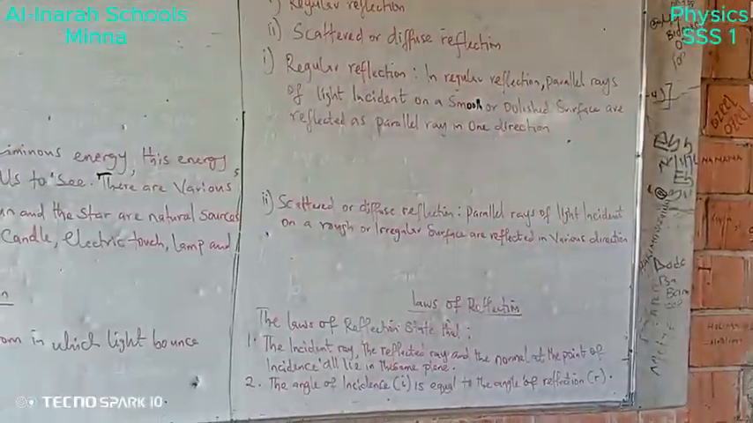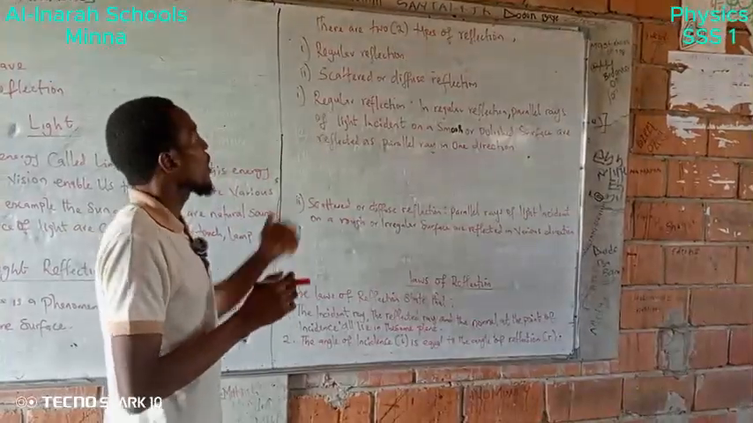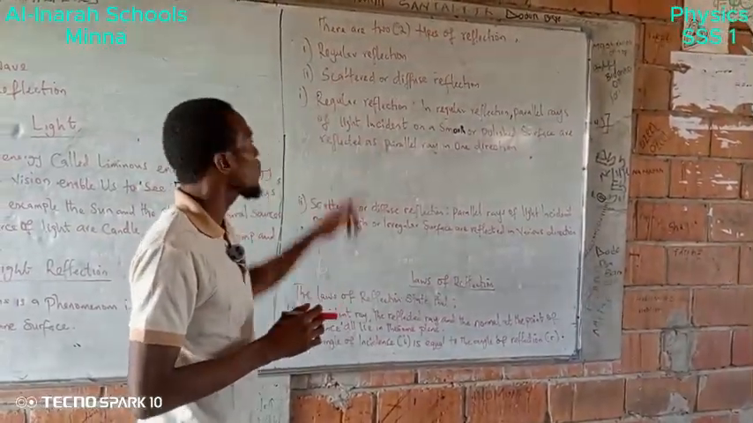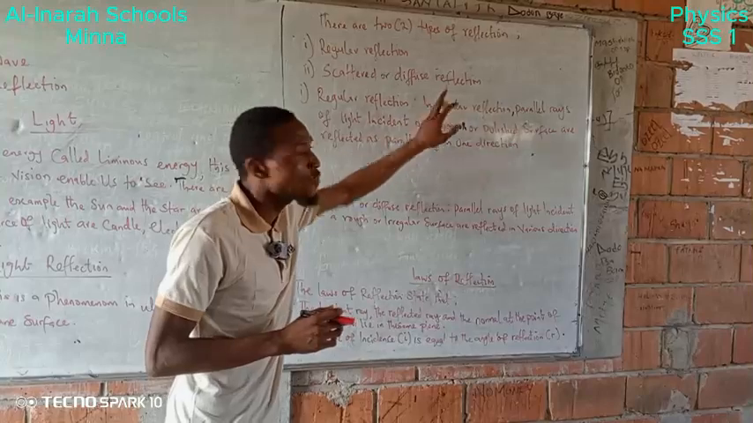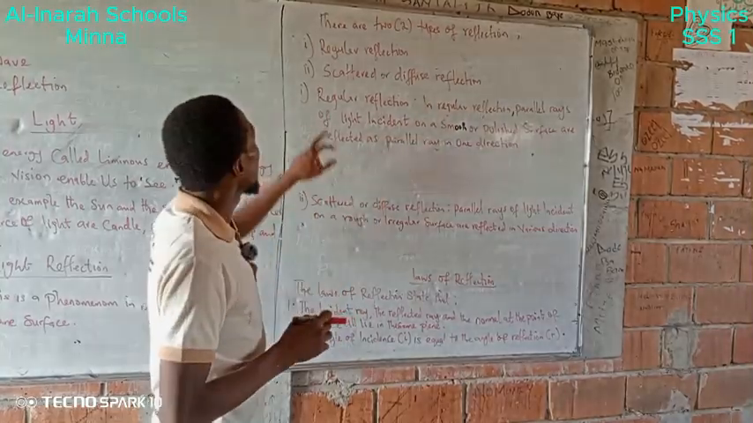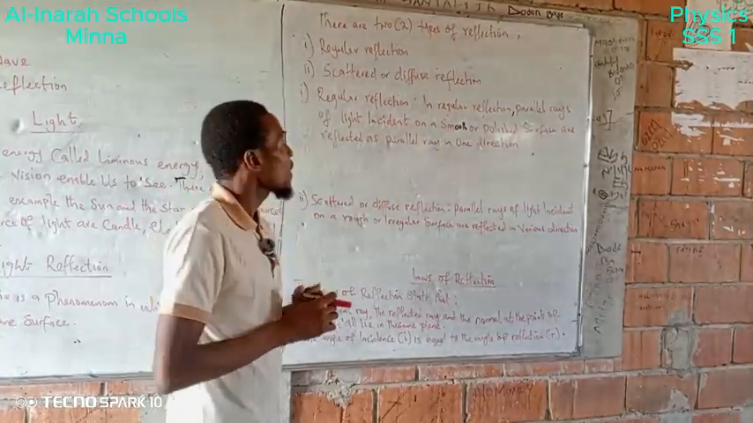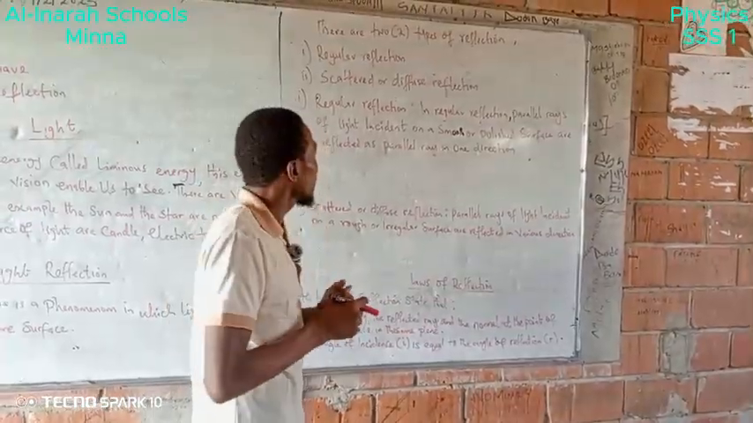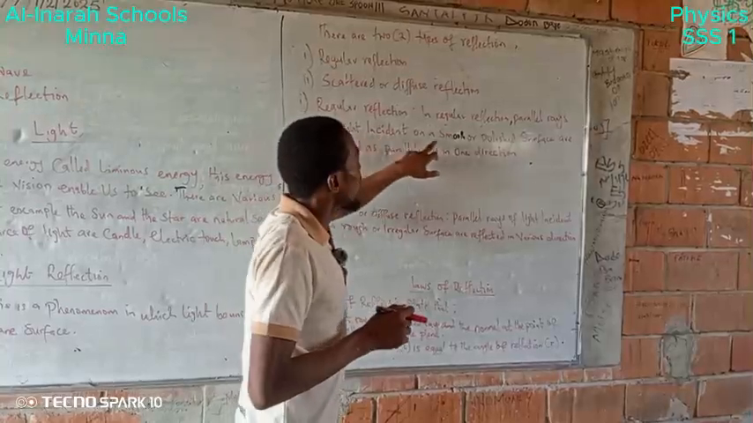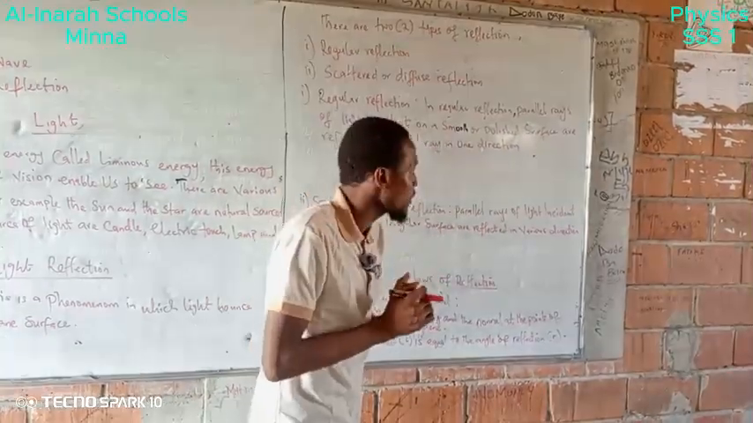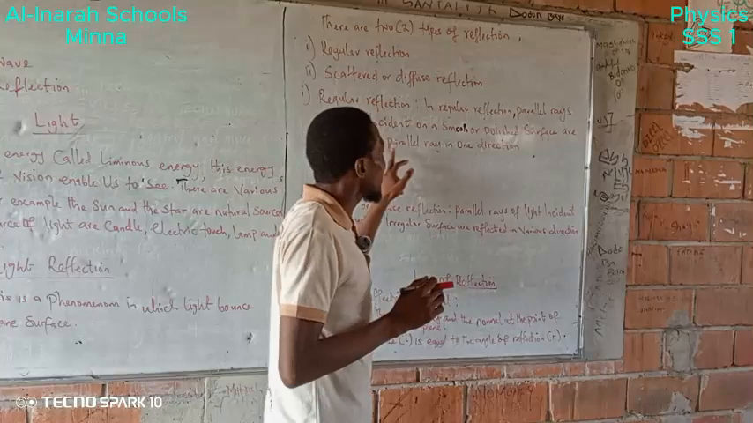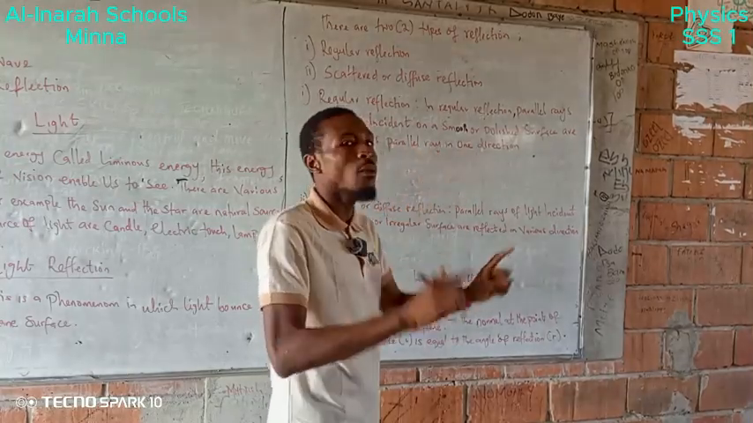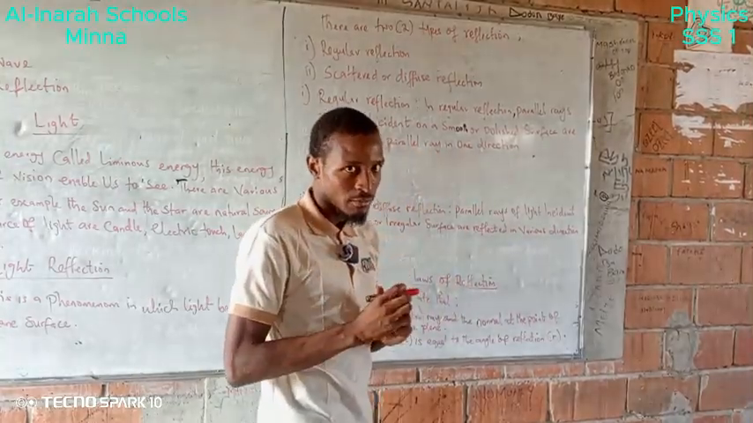Then there are two types of reflection. We have the regular reflection and we have the scattered or diffuse reflection. Regular reflection: in regular reflection, parallel rays of light incident on a smooth or polished surface are reflected as parallel rays in one direction.